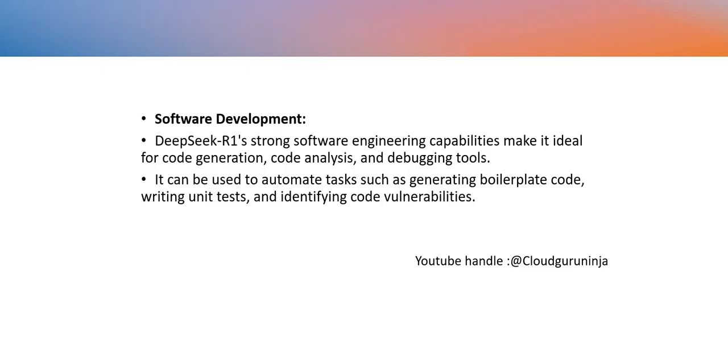Now, the best thing we have seen is it is good for software development, because this model R1 has very strong software engineering capabilities. So, what are the potential use cases? Automation tasks such as generating boilerplate code, writing unit test cases.